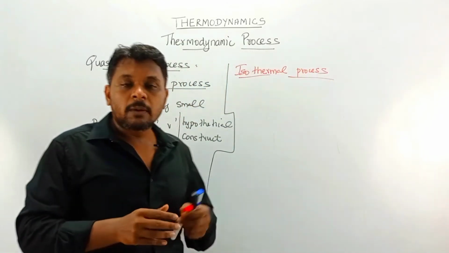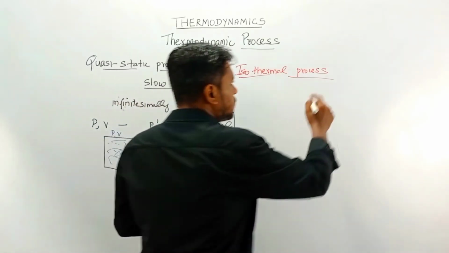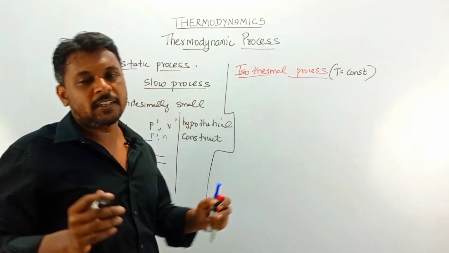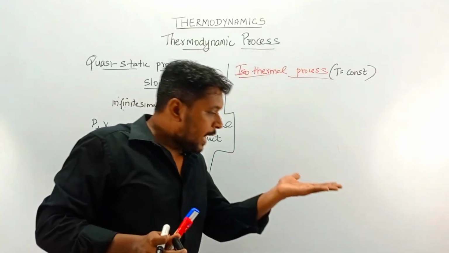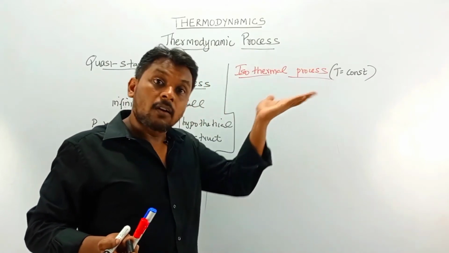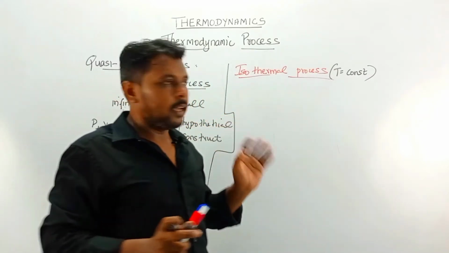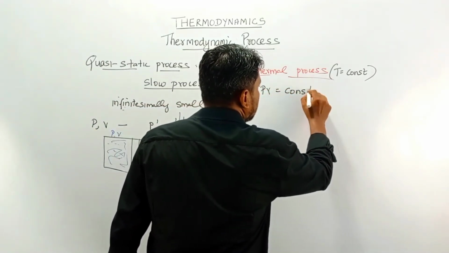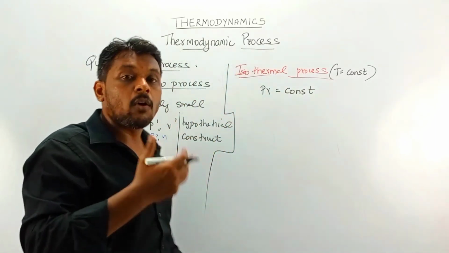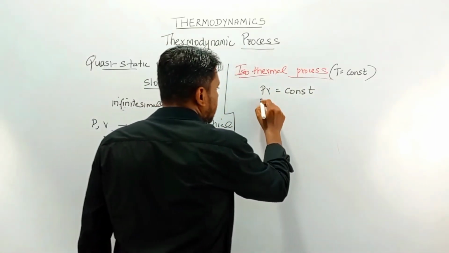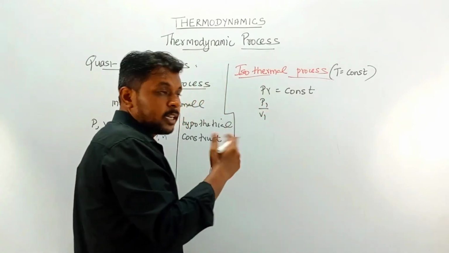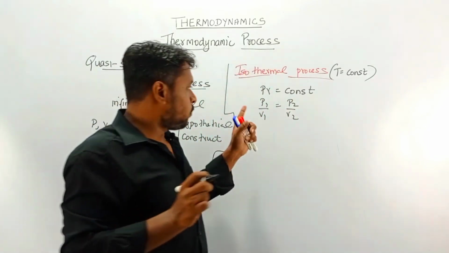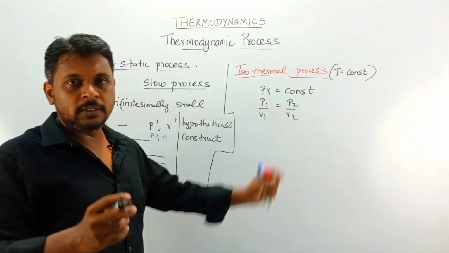An isothermal process means a process which is carried out at constant temperature. For example, a gas is being expanded freely under constant temperature. In such conditions we write PV equals constant. The product of pressure and volume will be a constant. Pressure varies inversely with volume. This could be written as P1 V1 equals P2 V2 for a change from state 1 to state 2.